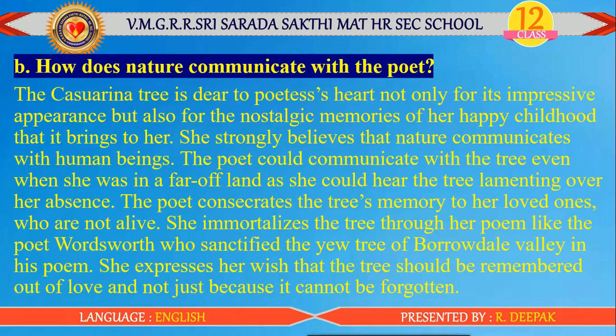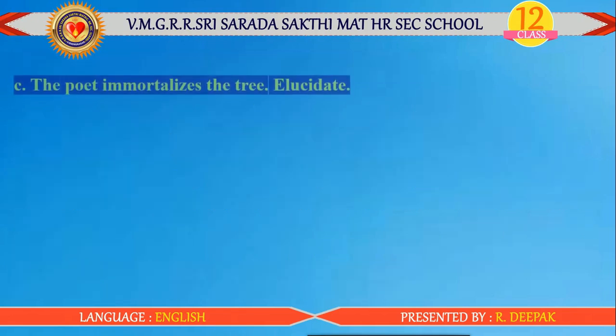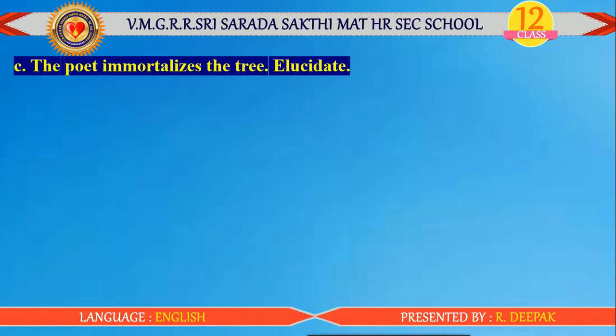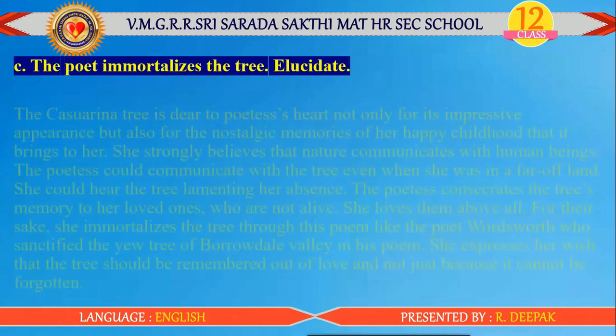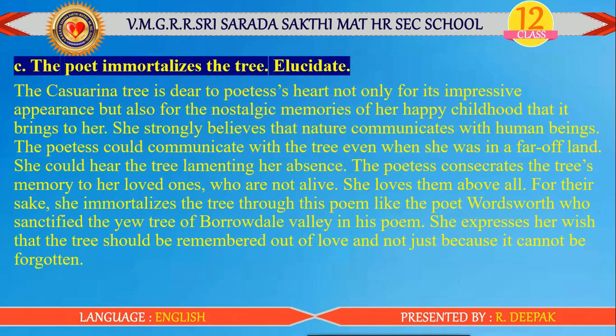The poet consecrates the tree's memory to her beloved ones who are not alive. She immortalizes the tree through her poem, like the poet Wordsworth, who sanctified the yew tree of Borrowdale Valley in his poem. She expresses her wish that the tree should be remembered out of love and not just because it cannot be forgotten. And the next one: the poet immortalizes the tree. Elucidate.